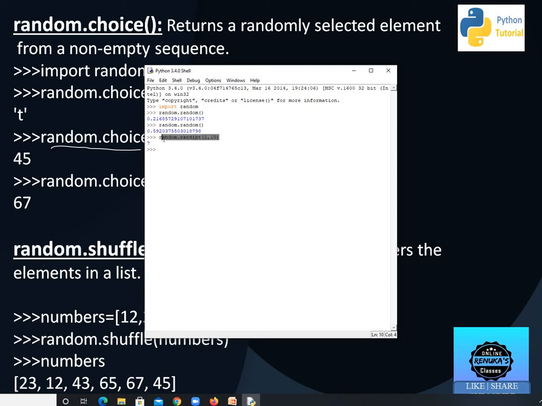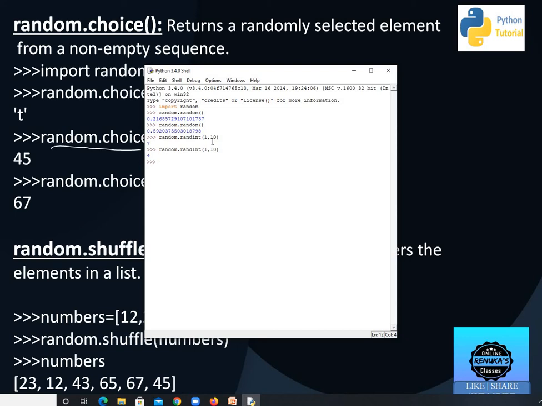Again repeating the command random.randint(1, 10), it is showing 4. So every time it will show different numbers, but between 1 to 10, upper range is not included.